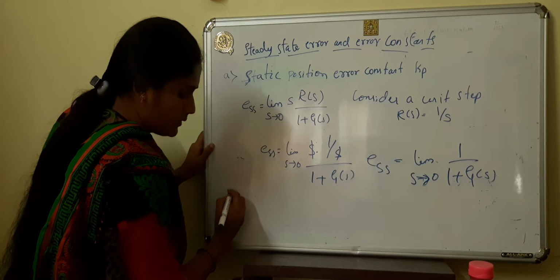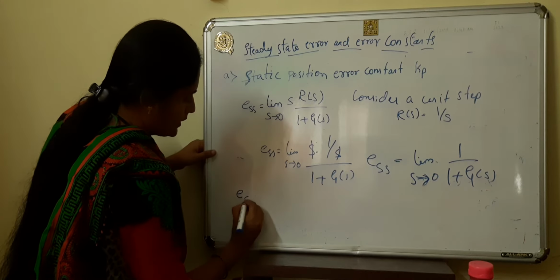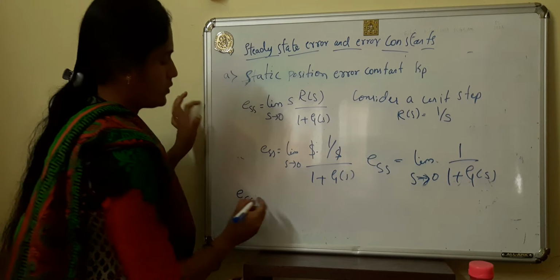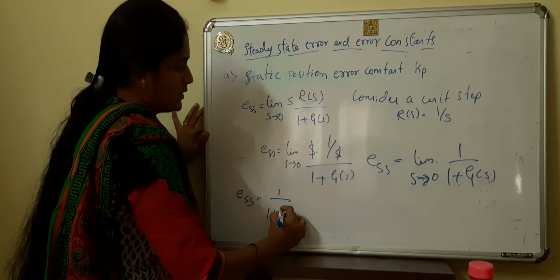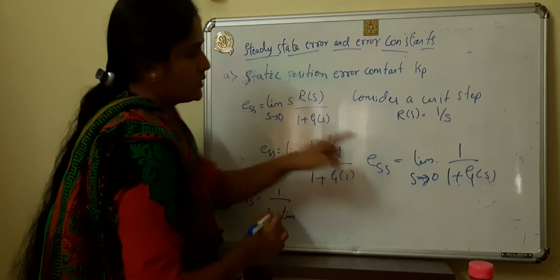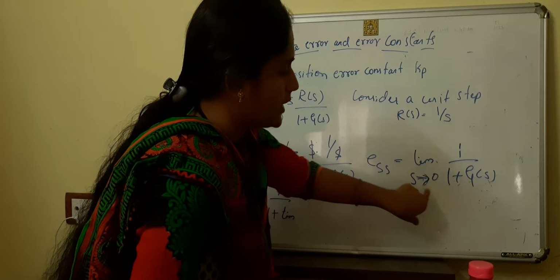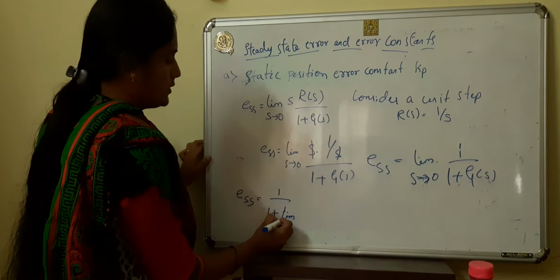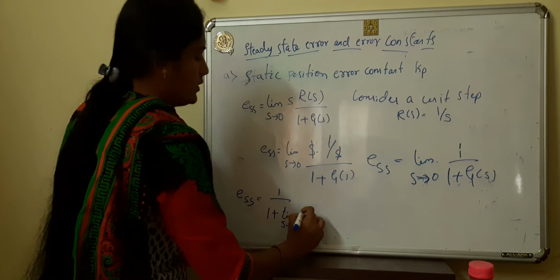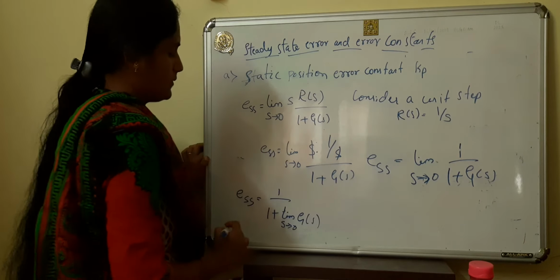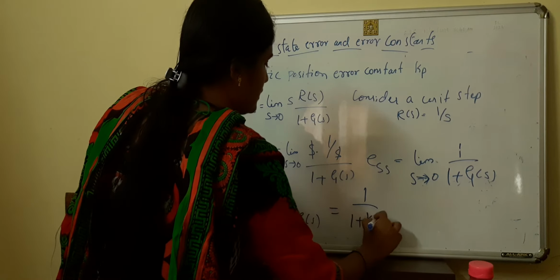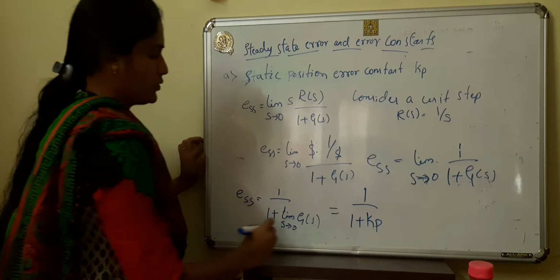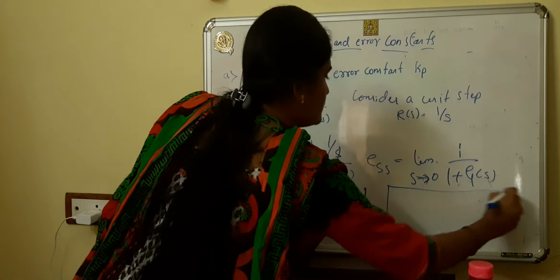So for static position error constant, ESS is equal to 1 divided by 1 plus limit, because all are constant, so we apply S tends to 0 to this one, limit S tends to 0 of G of S, and this can be given as 1 divided by 1 plus KP. So what is KP?